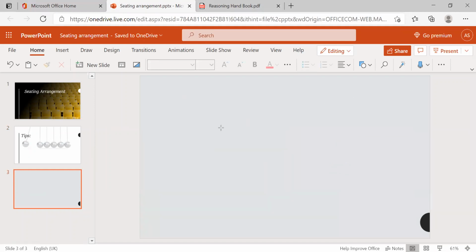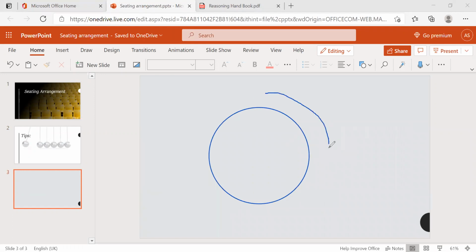We know that the clockwise direction comes to the right of the person who faces the north, and anti-clockwise is in reverse order. How does a clock rotate? Like this, it rotates. So it is called clockwise. Anti-clockwise is nothing but this way. So you know the clockwise and anti-clockwise directions. This is the second tip.